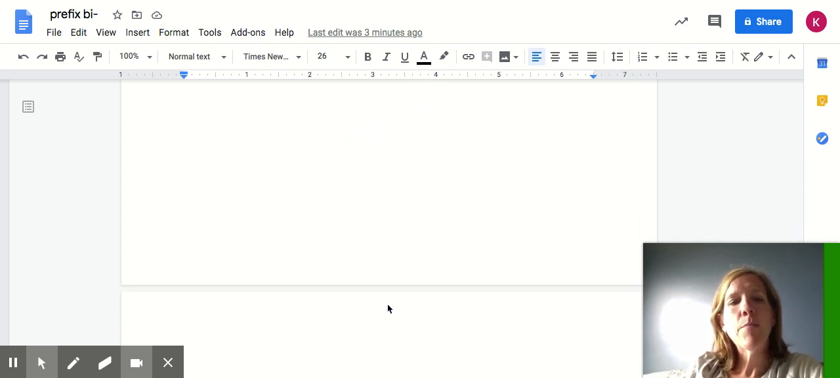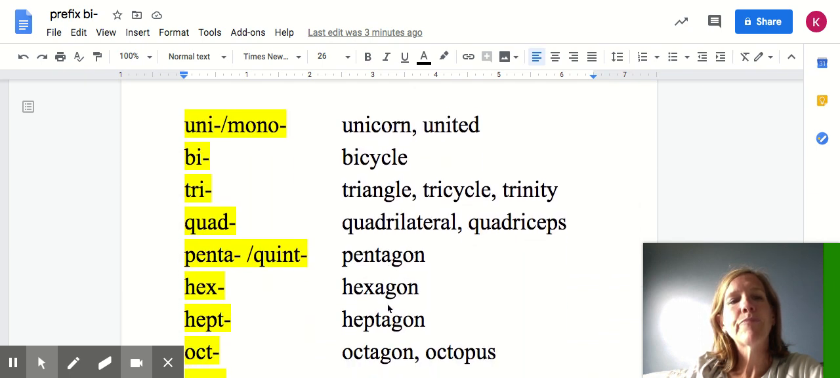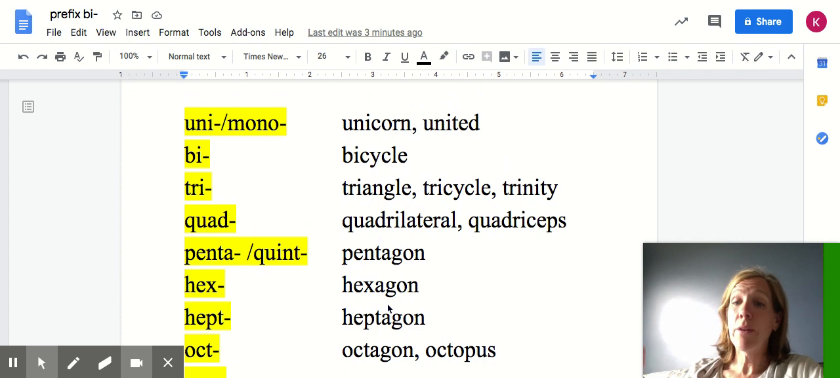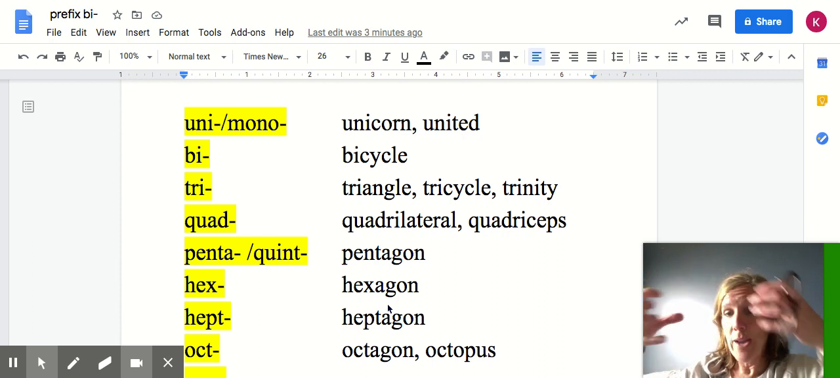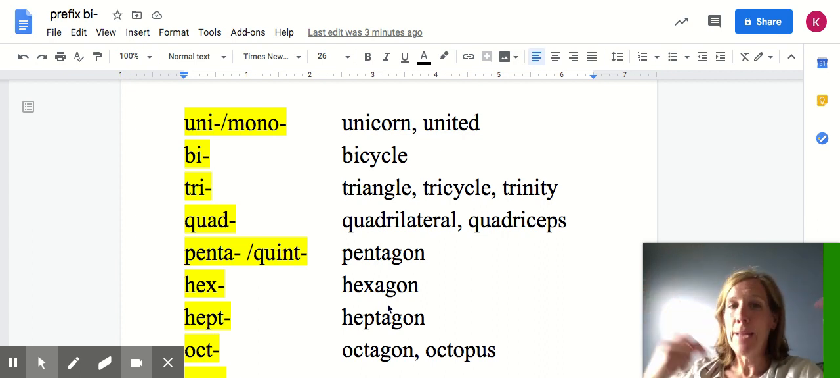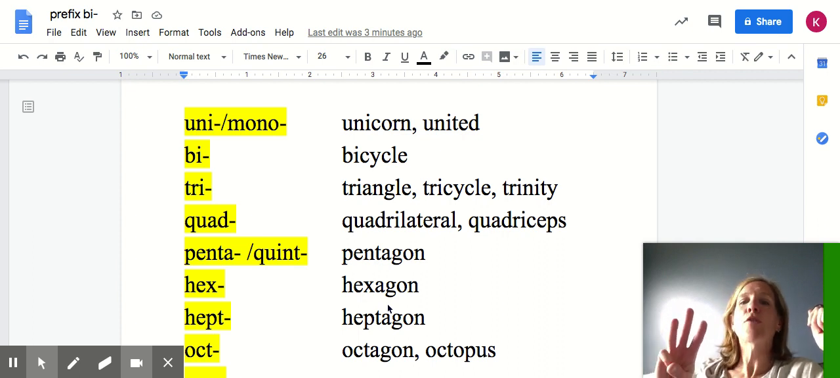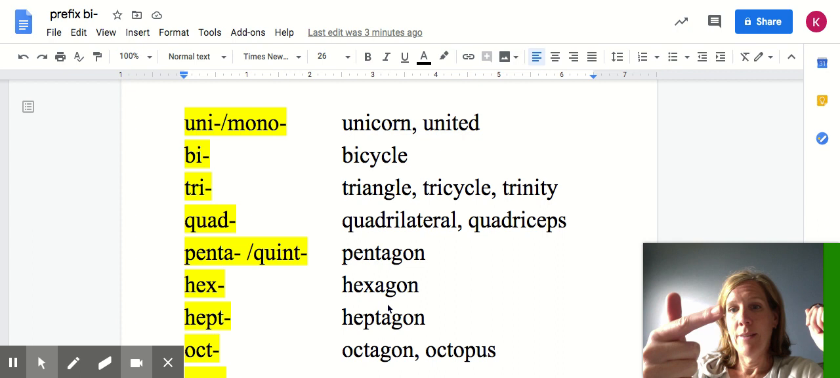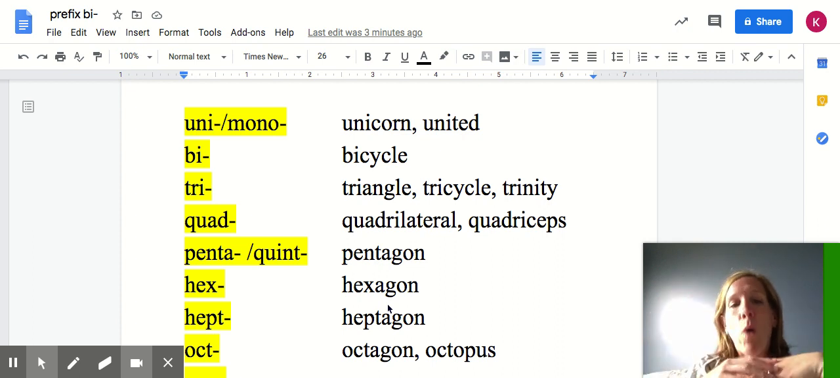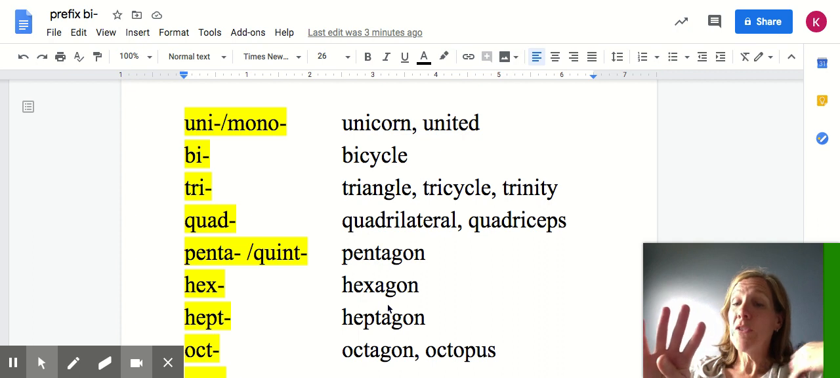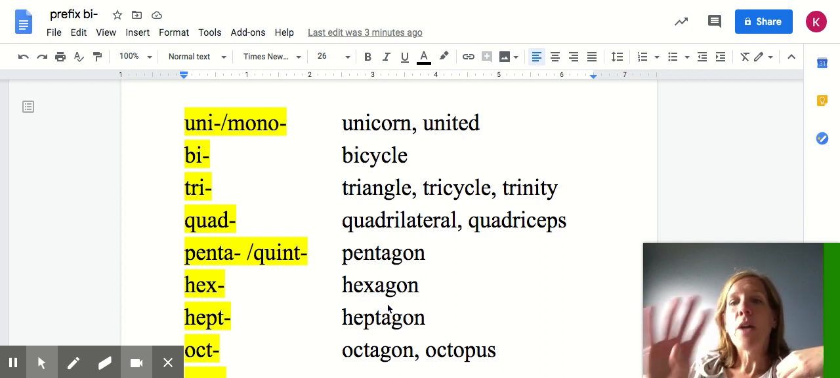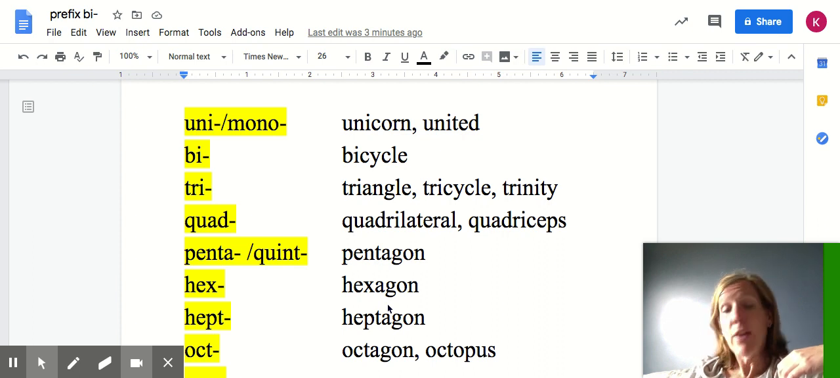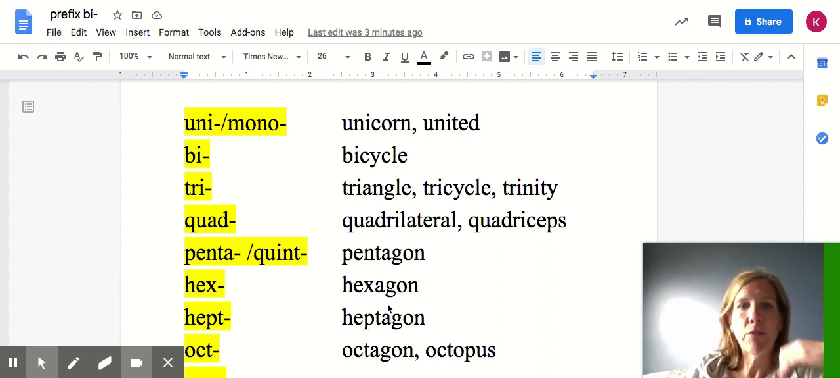Okay, so if we look at the number ones, okay, ready? Uni or mono. There's a couple that have 2. Uni or mono both mean 1. Like a unicorn has 1 horn, or united, we are 1 country, right? Bi means 2. We just went over that one. Tri means 3. So a tricycle has 3 wheels, or a triangle has 3 sides, or the Holy Trinity, God the Father, God the Son, and God the Holy Spirit, right? 3. Quad means 4. Quadrilateral has 4 sides. Quadriceps, those muscles in your leg, they have 4 parts to that big muscle called a quadricep.